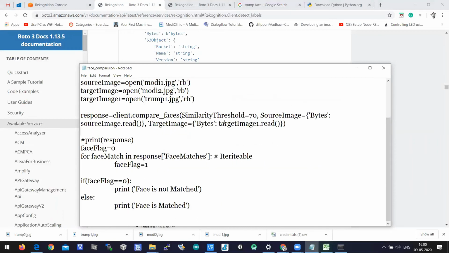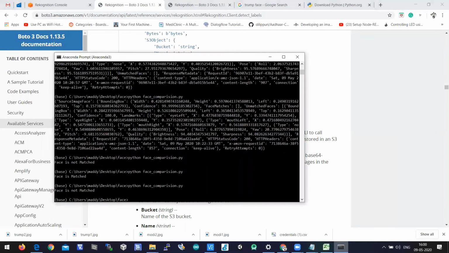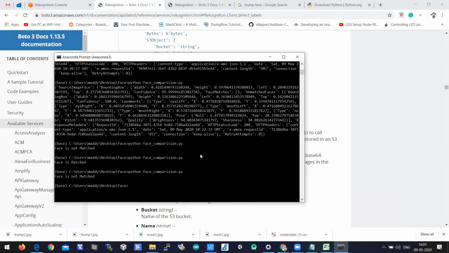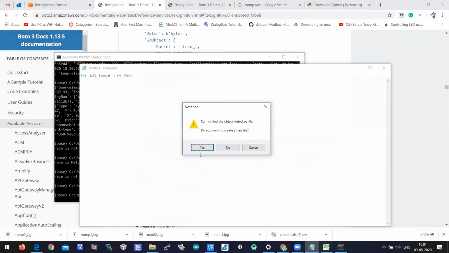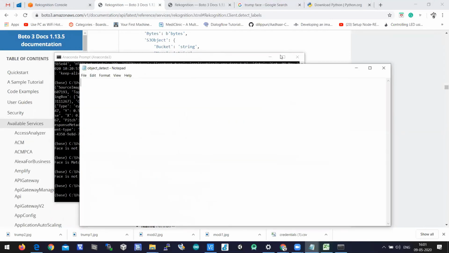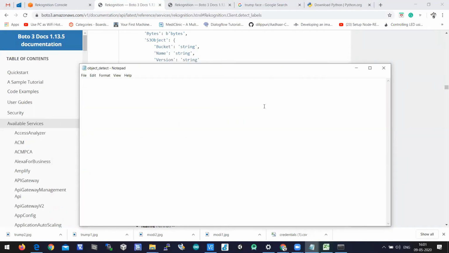So let us create a new file for doing object detection. Let us create a file, notepad object_detect.py. Here also you have to import the Boto3 library and import time.